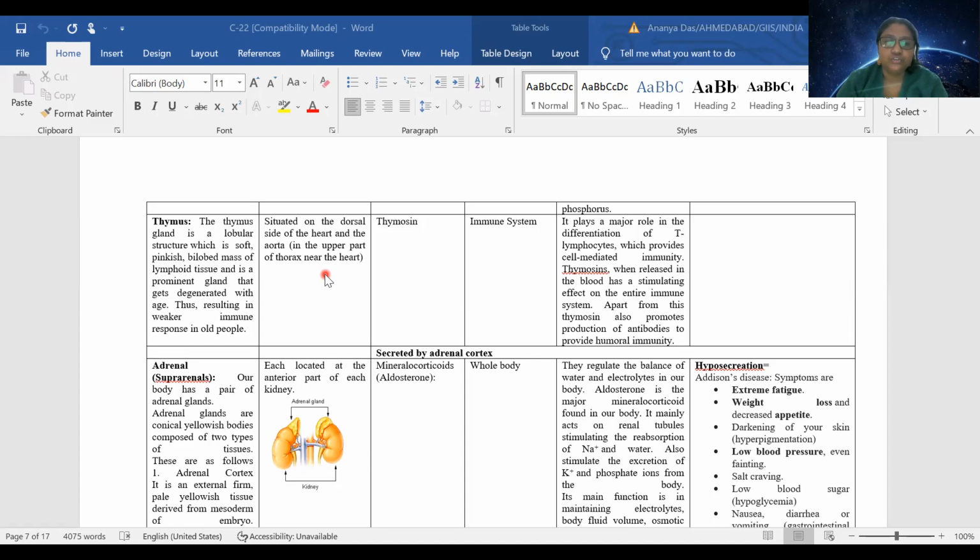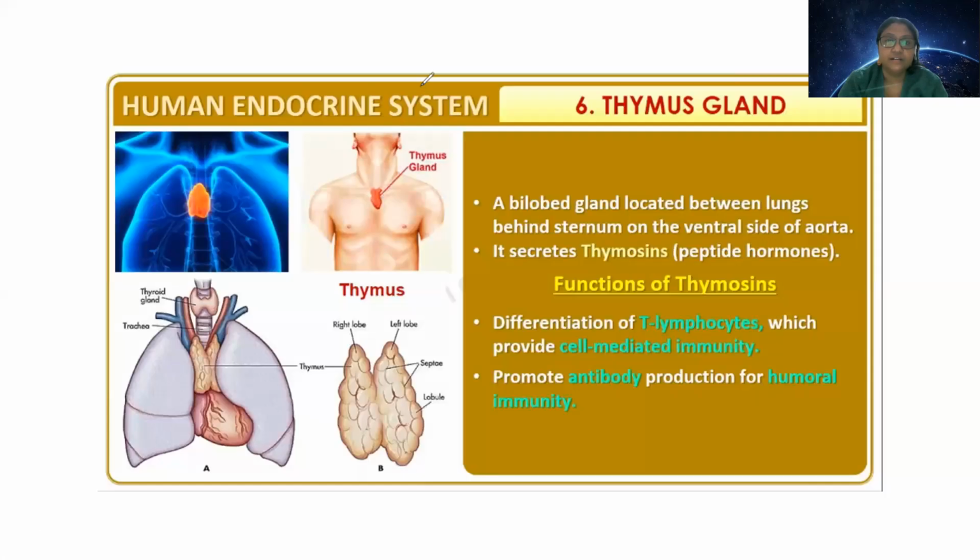So we lose the thymus once we are growing old. You can see the location of the thymus gland. This is the location of the thymus gland, and this is the structure. It has two lobes.